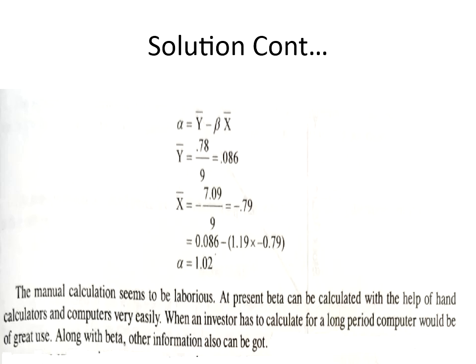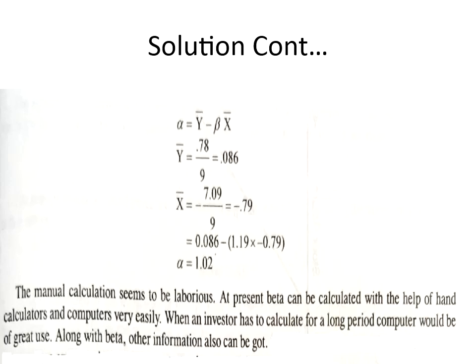Summation of y is 0.78, divided by how many entries are there? 9, which is equal to 0.086. And summation of x divided by n is minus 0.79. So alpha is equal to y bar minus beta x bar. If I put those values over there, I got alpha equal to 1.02. So I have calculated beta and alpha.